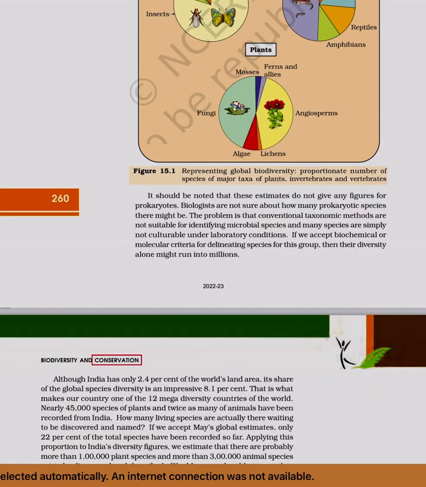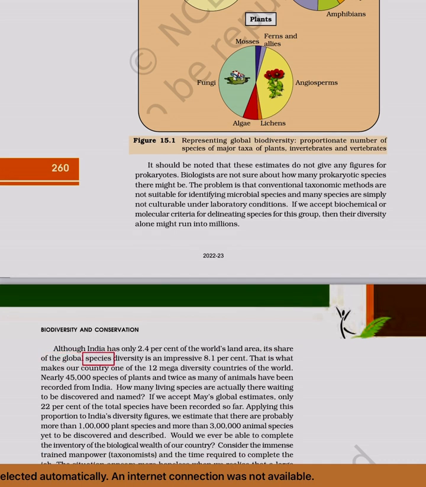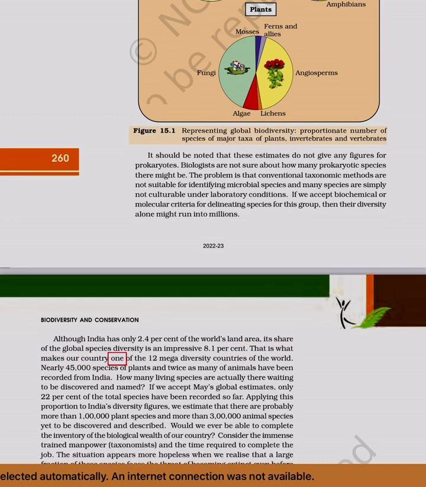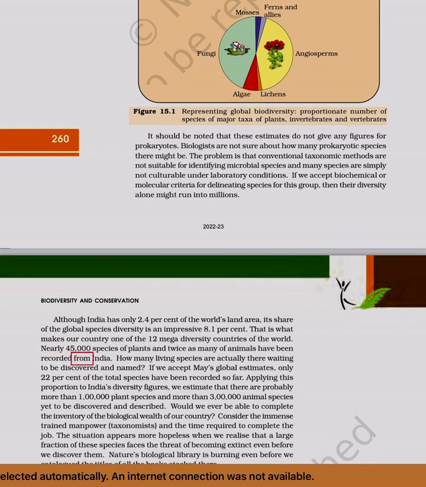Biodiversity and conservation. Although India has only 2.4% of the world's land area, its share of the global species diversity is an impressive 8.1%. That is what makes our country one of the 12 megadiversity countries of the world. Nearly 45,000 species of plants and twice as many of animals have been recorded from India.